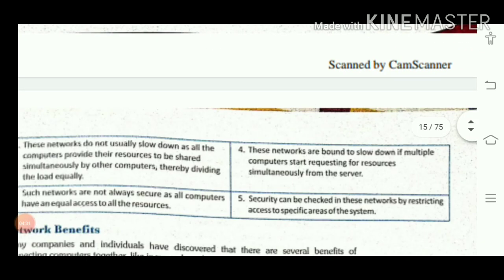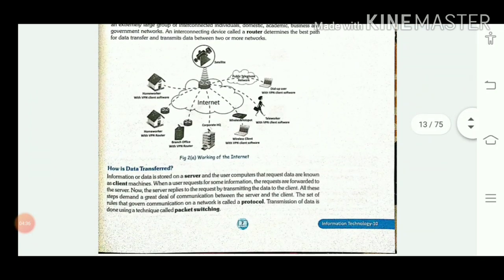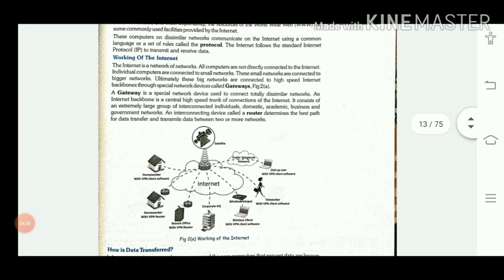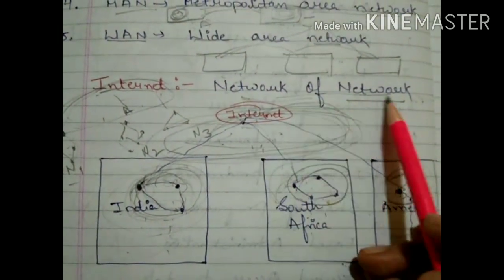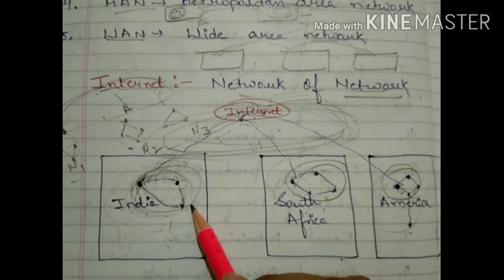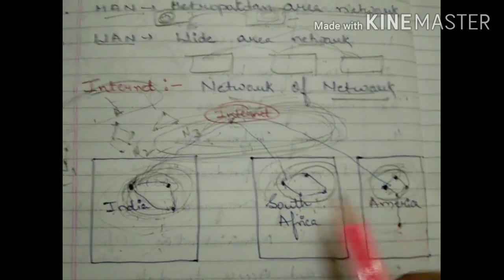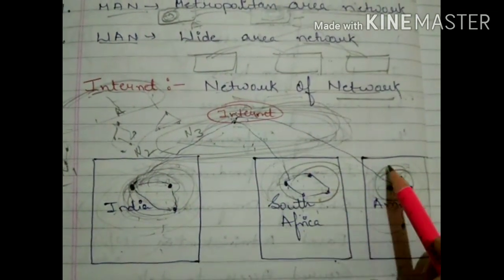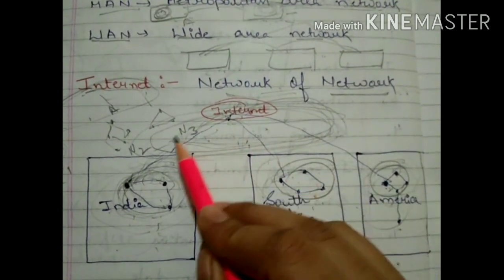Okay children, so this topic we discussed in our previous class. Now our today's task is how data is transferred and how this internet works. So for this we will go through this topic. Here our topic starts. So children, what is the internet? Internet is a network of networks. This one is one network. This one is one network. This one is one network. And when we connect these networks with the help of the internet, this one is also one network.